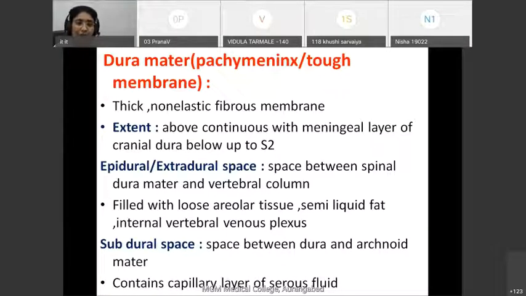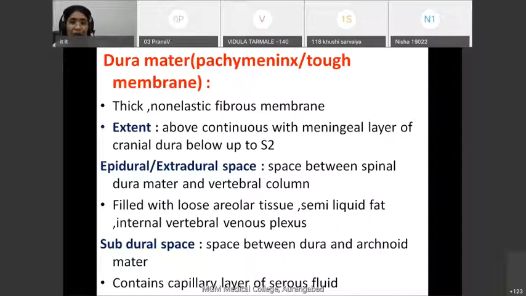Now, there is another space which is present below the dura mater, that is known as subdural space. As you know, below the dura mater there is arachnoid mater. So there is a space between dura mater and arachnoid mater, and this space is called subdural space. In this space, there is a serous fluid. It is not CSF, not cerebrospinal fluid, but a serous fluid which prevents friction between the dura mater and arachnoid mater. It lubricates these two membranes.